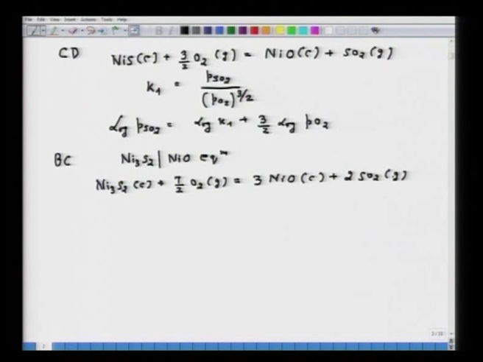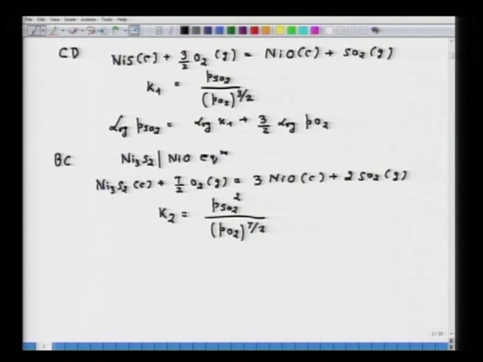Again I have to know the delta G naught values, and then I can calculate K2, that will be equal to PSO2 raised to the power 2 upon PO2 raised to the power 7 by 2.